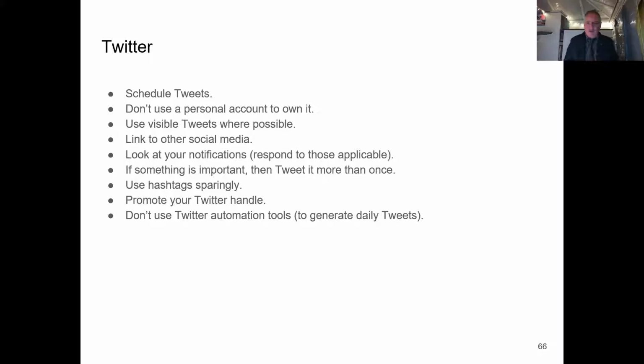I don't want to interrupt anybody. If it's a really important piece of work, if it's a really important message, then think about tweeting it once that week, the next week, a couple of weeks after. If it's good, I retweet occasional things that I've written 4 or 5 years ago, which I still think are applicable. Use hashtags sparingly. Don't fill your tweets with hashtags. It can be very clunky, very hard to see.